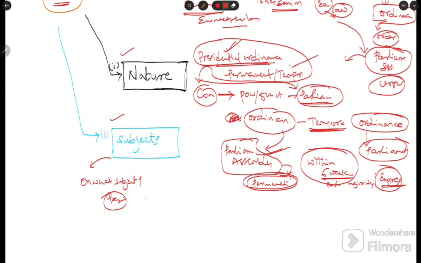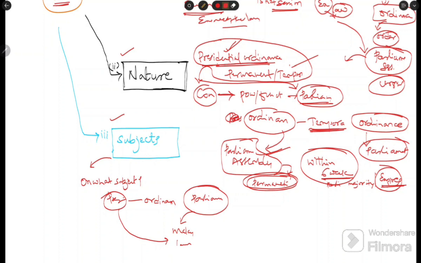The president makes ordinances when one of the conditions is that Parliament is not in session. It means wherever Parliament can make laws, the president can also make laws.